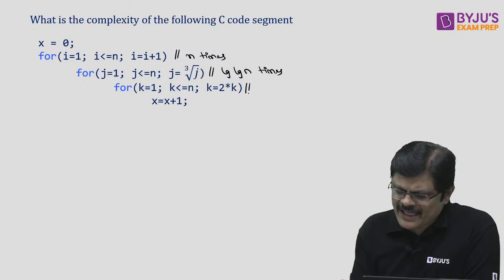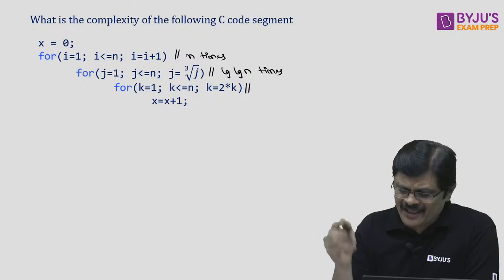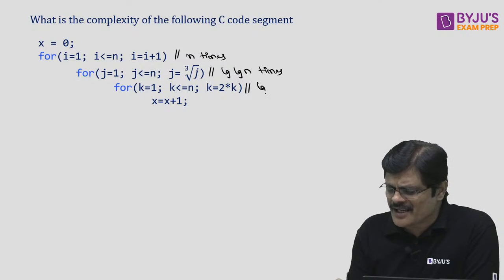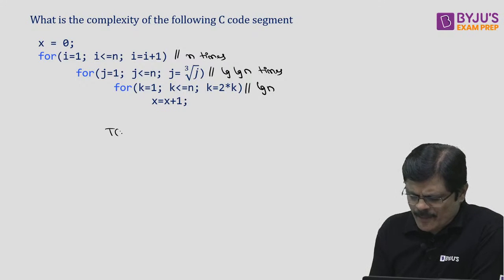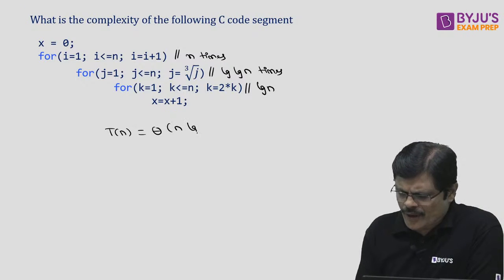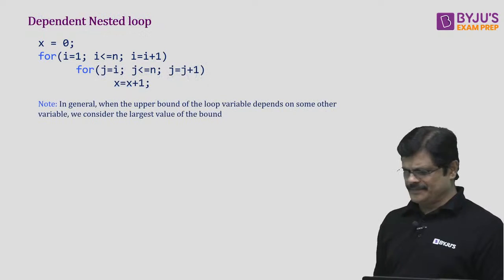And what about this innermost one? With multiples of 2 you are reaching n. These are independent loops. So how many times does it iterate? Log n times. So the time complexity for this would be theta n into log n into log n, Babu. So that is the result for this.